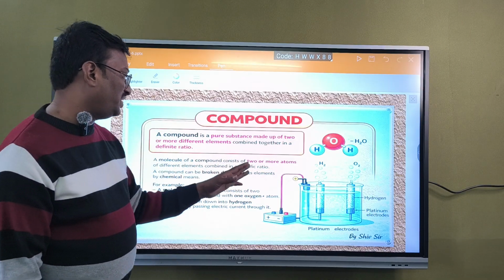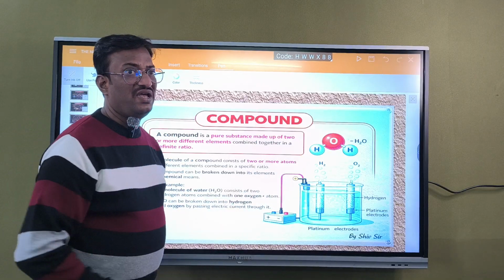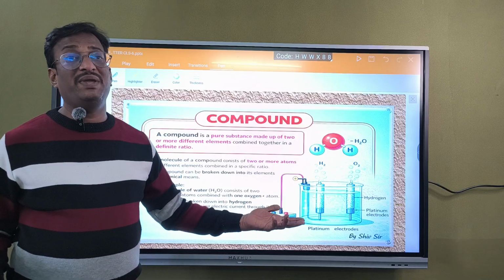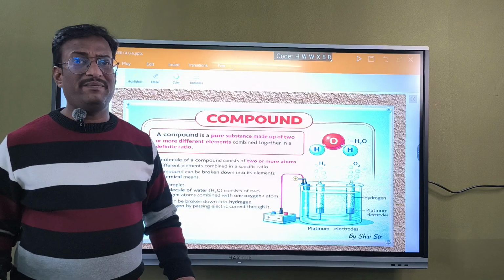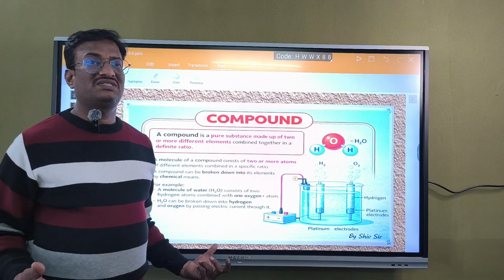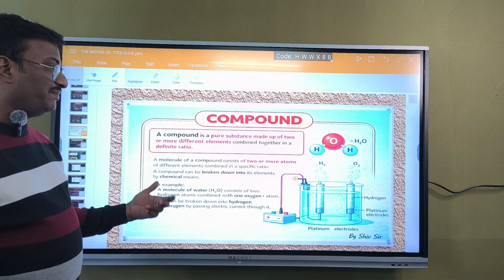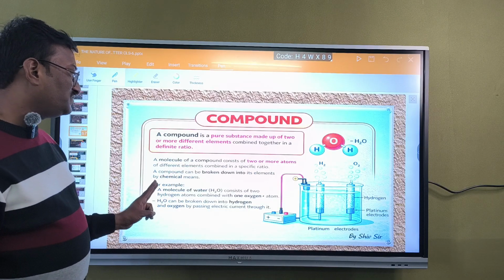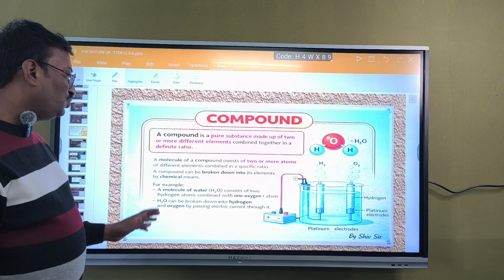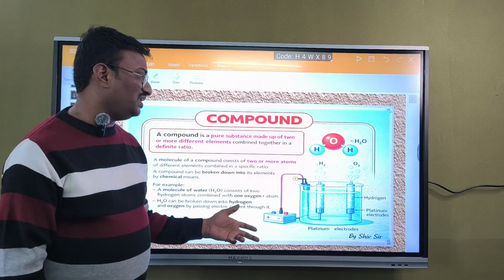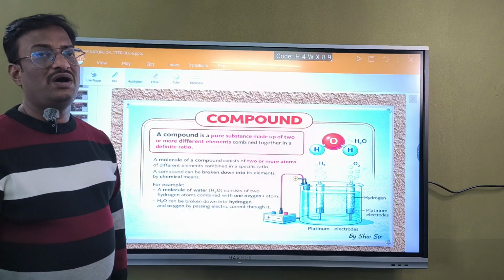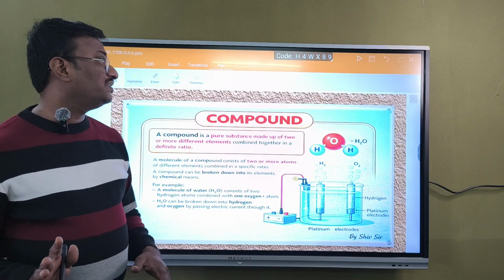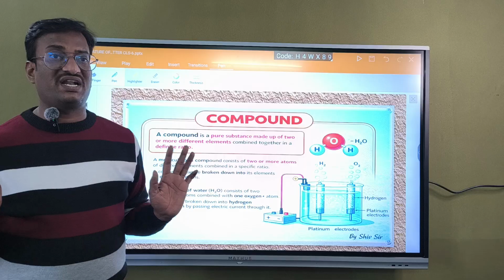A compound can be broken down into elements by chemical means. Actually, an element cannot be broken up into still smaller things, but a compound can be broken up into different elements with the help of chemical means. For example, a molecule of water consists of H2O, two hydrogen atoms combined with one oxygen atom. H2O can be broken down into hydrogen and oxygen by passing electric current. By using such means it can be divided. Only compounds can be divided, but elements cannot be divided. Remember, children.